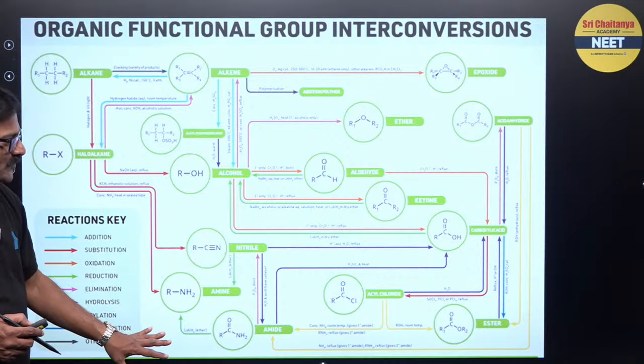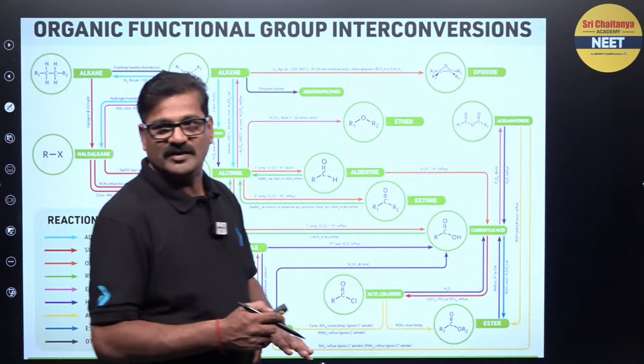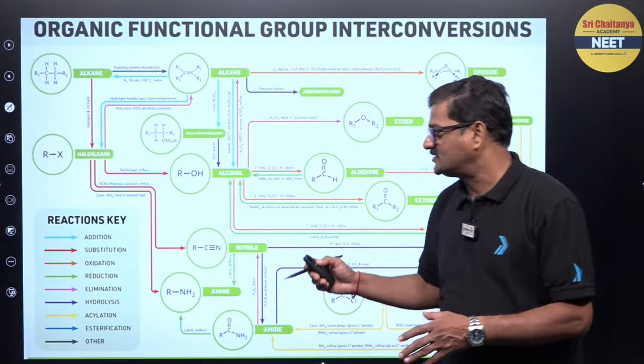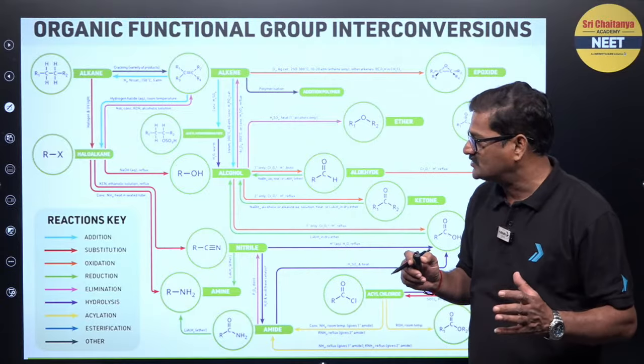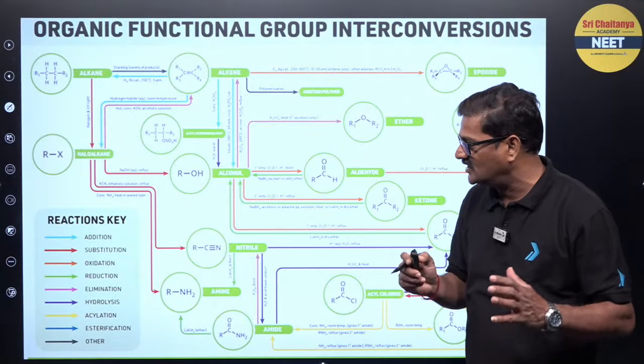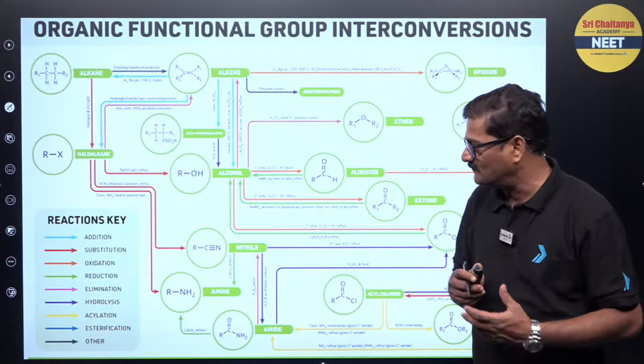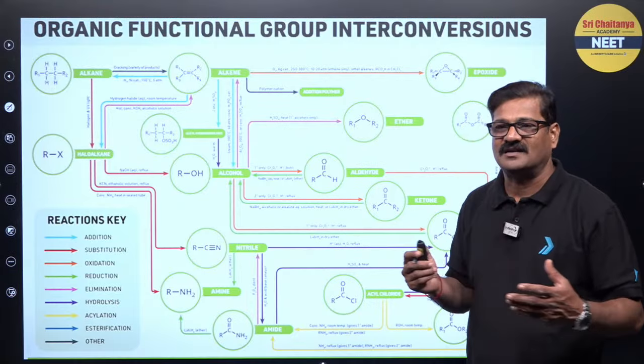Everything is available, you can do it. Reactions की, addition reactions होगा, substitution reactions होगा, oxidation, reduction, elimination, hydrolysis, okay, acetylation and esterification and other kind of